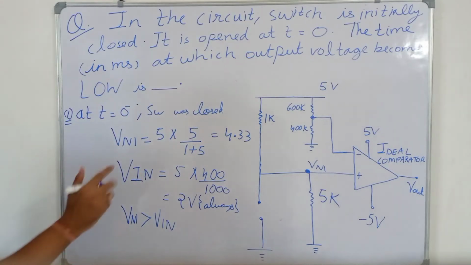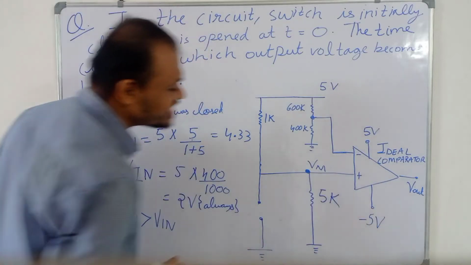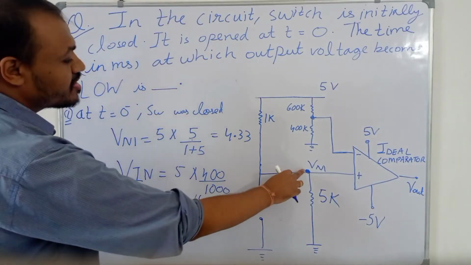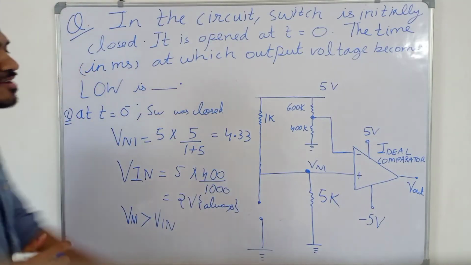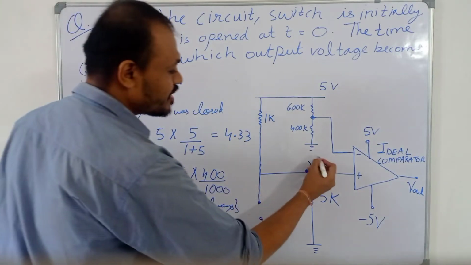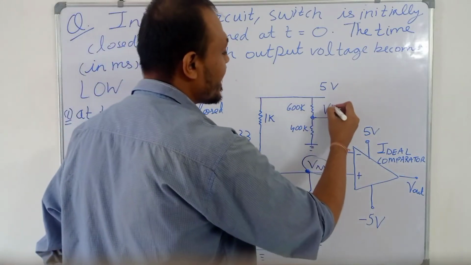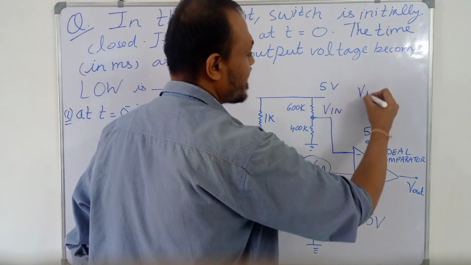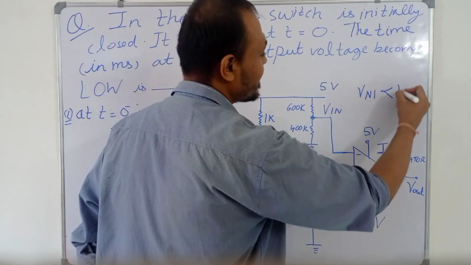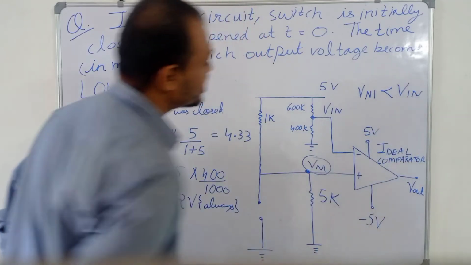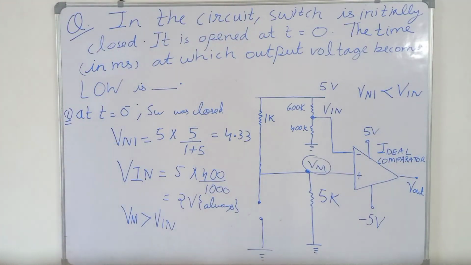So when will the output voltage change state? When the voltage at the non-inverting terminal VNI becomes less than VIN, then the output will switch state and go to logic low.